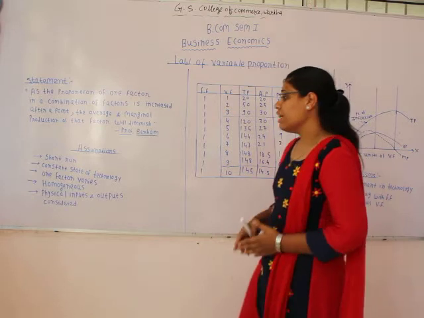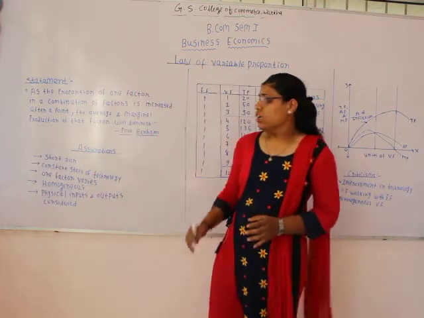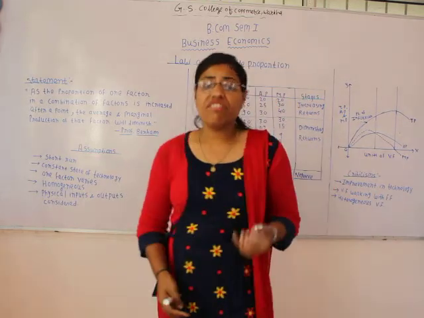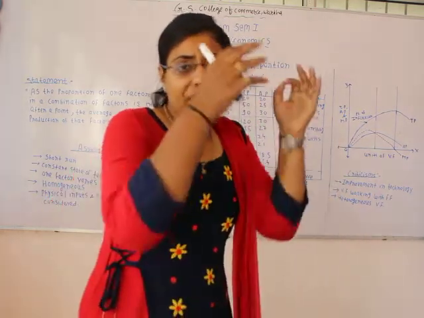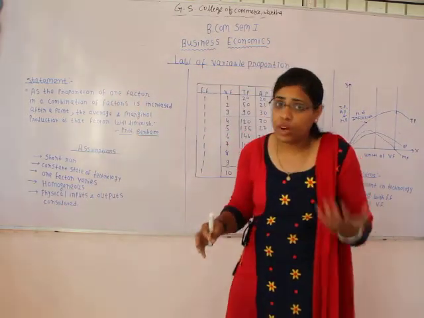The next one over here is one factor varies. So this law assumes that in the production process only one factor is variable, and that one variable factor is working with other fixed factors for giving the production.